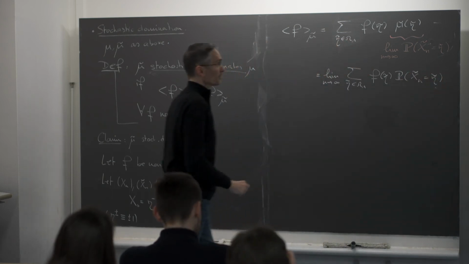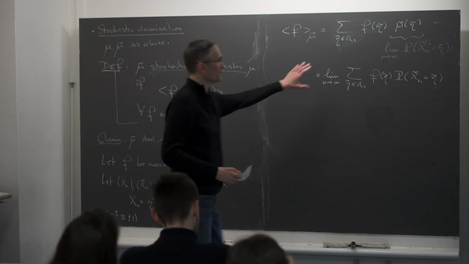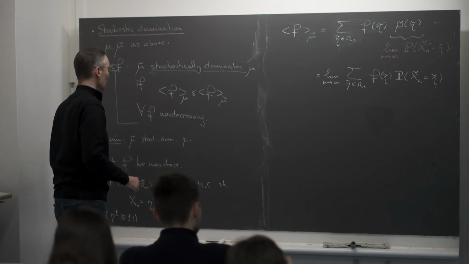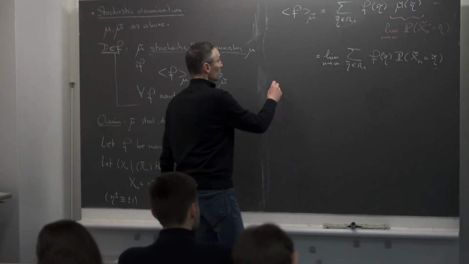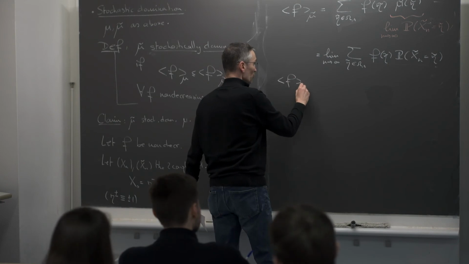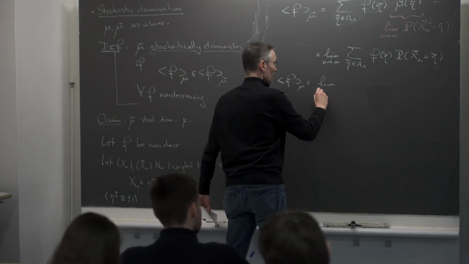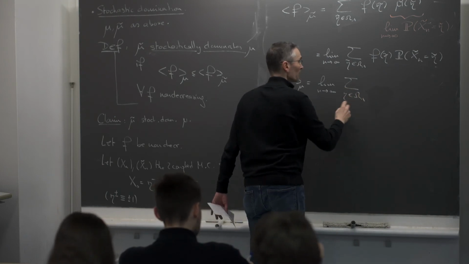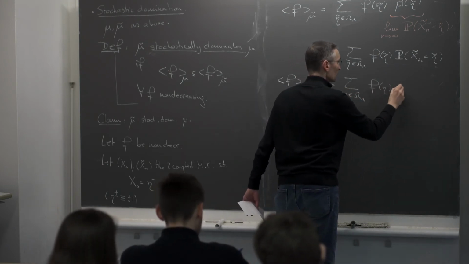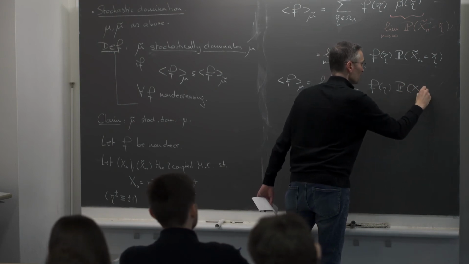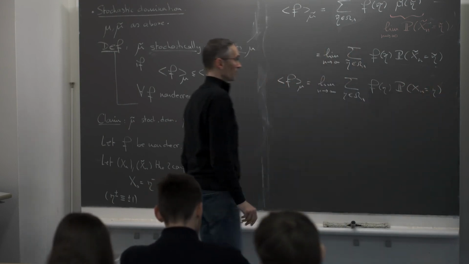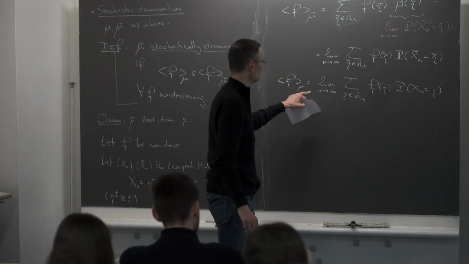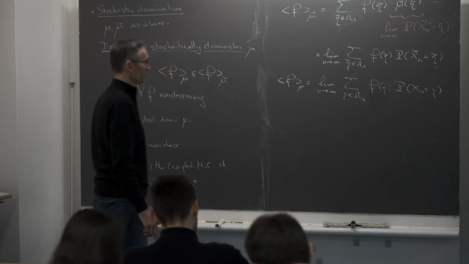So I can replace the measure mu tilde, I have to take a limit, but I can replace it by the probability associated to the Markov chain. And now I can, of course, do the same for the expectation under mu, and I get the limit as n goes to infinity of the sum over all eta in Omega Lambda of f of eta times the probability that Xn is equal to eta, for the same reason. The distribution of Xn converges to mu, so I can compute the expected value using this.